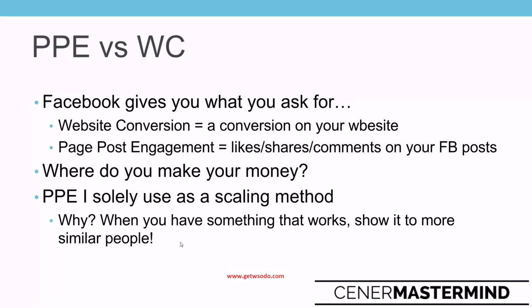Page post engagement. I see people post in the group all the time: so-and-so course told me to do PPE ads, and I spent $100 and I got 1 click. And I said, okay, and? Like, well, what did you expect to happen, right? That's what you asked for. You asked for page post engagement. I'm sure you got thousands of likes and comments and shares, and that 1 website click, even if it did convert at 100%, you didn't make your money. You lost money on that ad, and that's totally normal. Facebook is not screwing up. It's not like it's not working, right? Facebook's giving you what you asked for, right? That's why PPE does not work. Okay, PPE, run it as a scaling method.